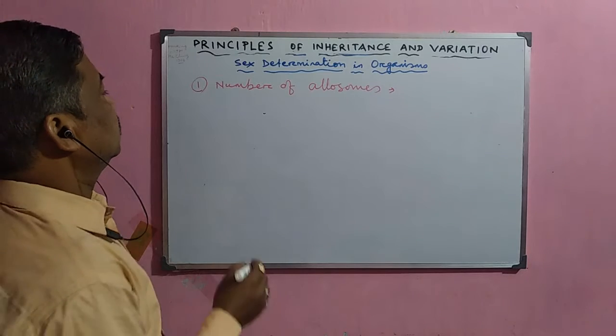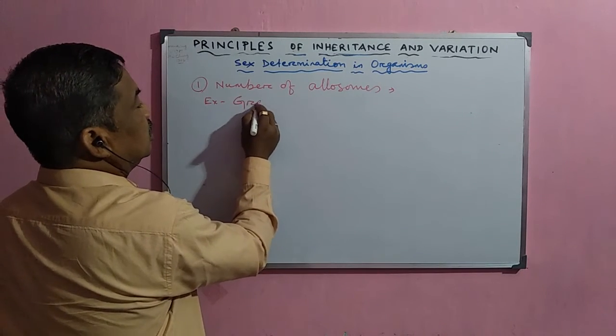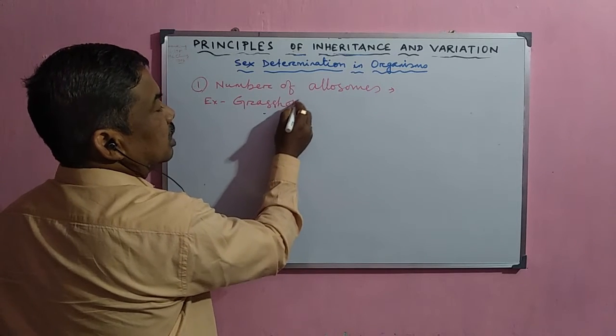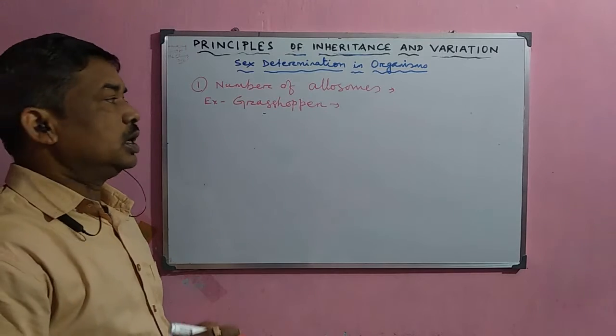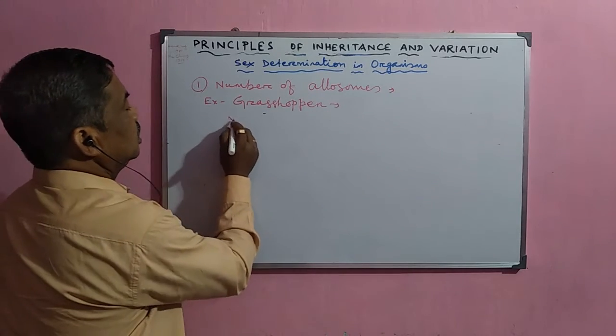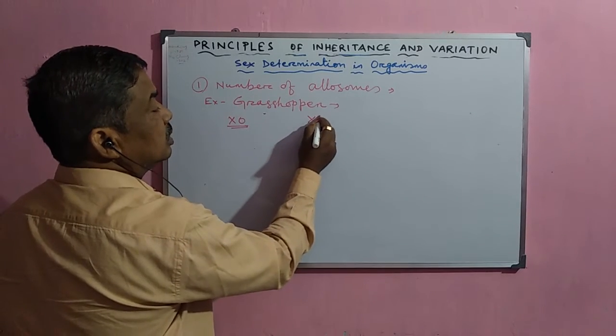The most common example is the grasshopper. In grasshopper, the males are X0 type and the females are XX type.